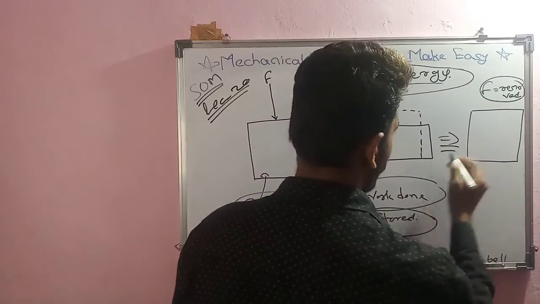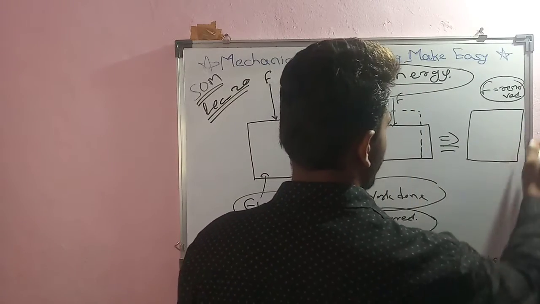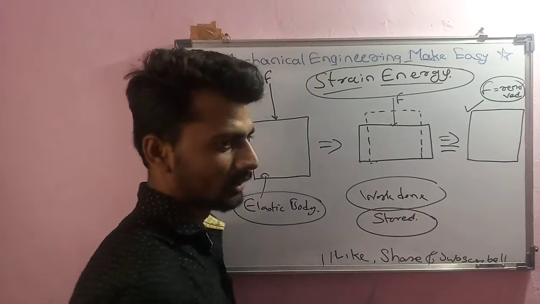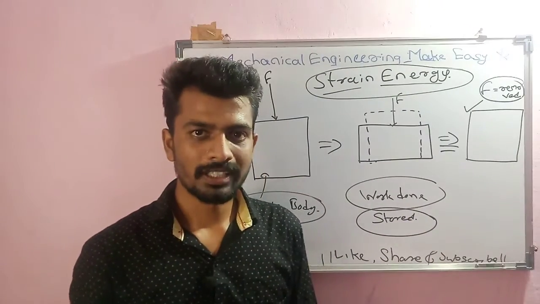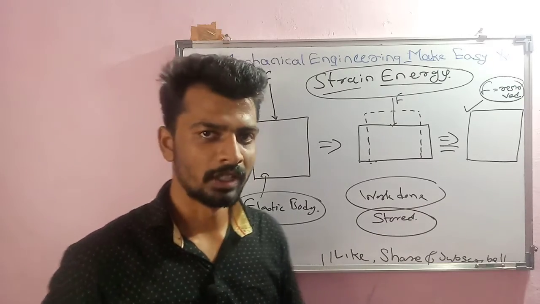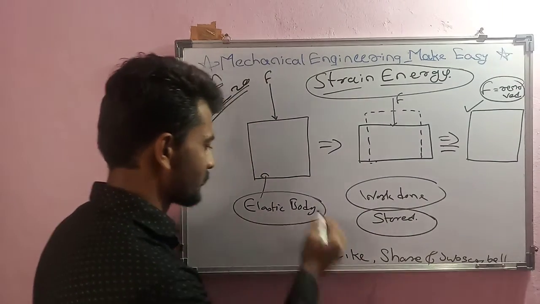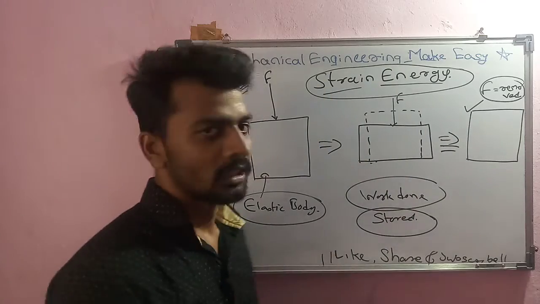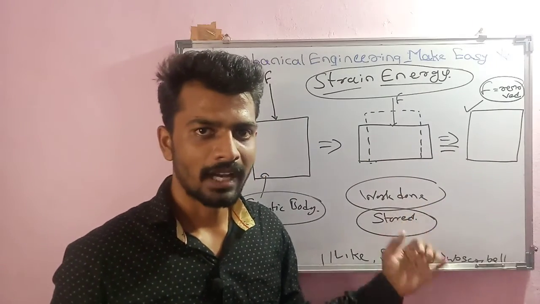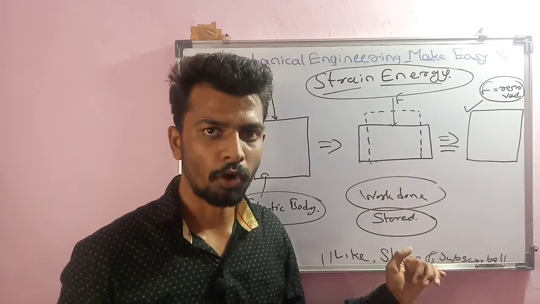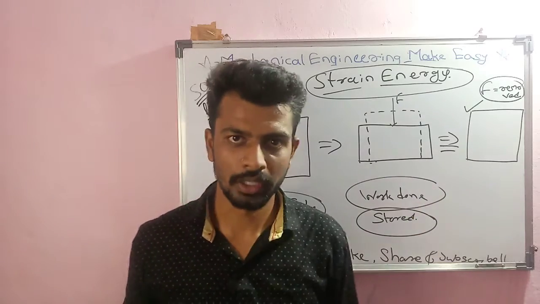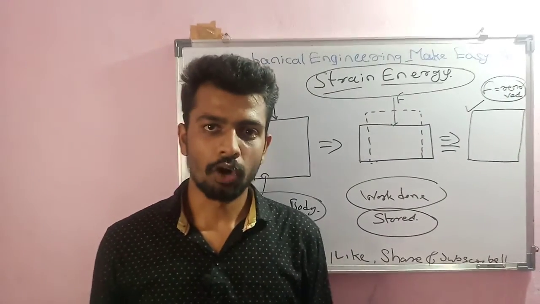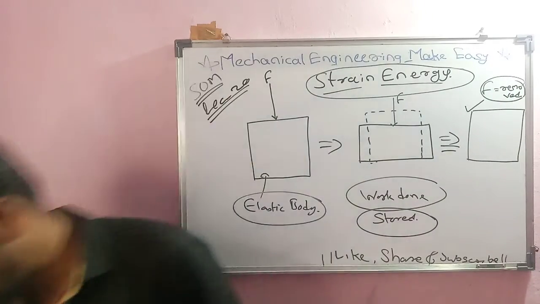After removing the force, the body will regain its original position. Because of that stored energy, the body is able to regain its original position. This is the principle of an elastic body. So what exactly is strain energy? Because of application of force, the body deforms, and the energy stored in the body is strain energy. I think you have cleared the concept of strain energy, and now we will look at some formulas for strain energy. So let's start.